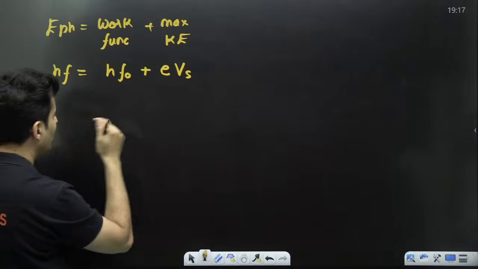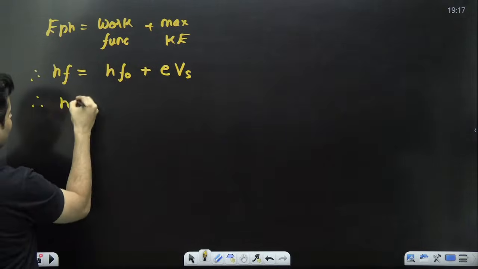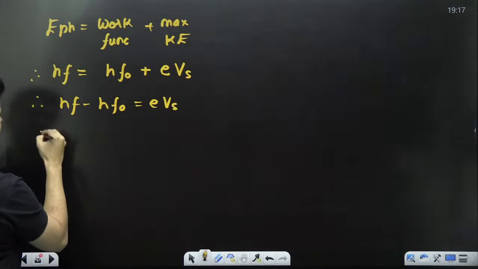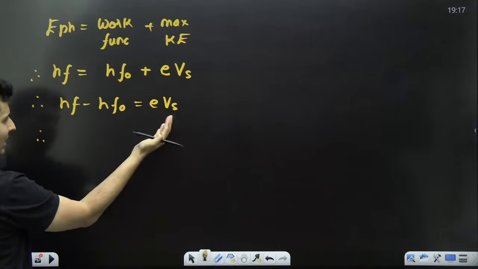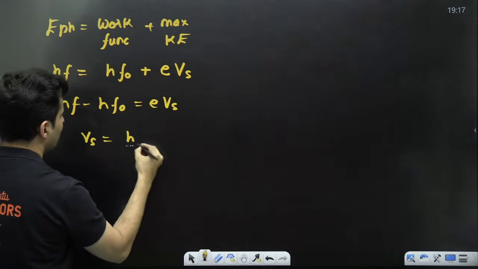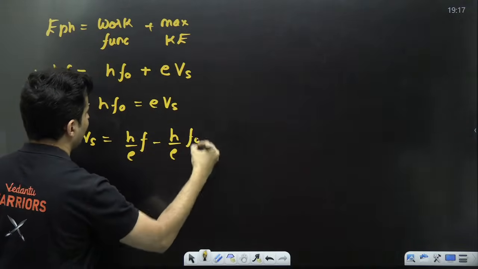So what I'm going to do is shift this guy over here. So it will become hf minus hf naught is equal to eVs. Divide by e on both sides and I will flip the equation. So Vs will be h by e times f minus h by e times f naught.